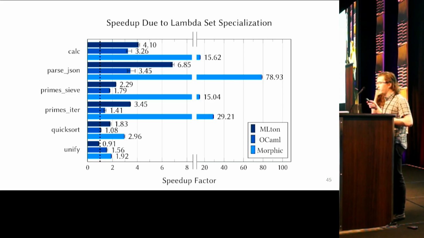The unify benchmark uses a state monad library. And calc and parse JSON are implemented in terms of parser combinators. And we see that only a single program here gets slower, and by only 10%, while the best performing benchmarks under existing compilers improve by up to about 7 times, and the best programs in Morphic improve by almost 80 times. So it's worth noting that parse JSON here, which sees the biggest improvement due to lambda set specialization, is also our largest and our most realistic benchmark.